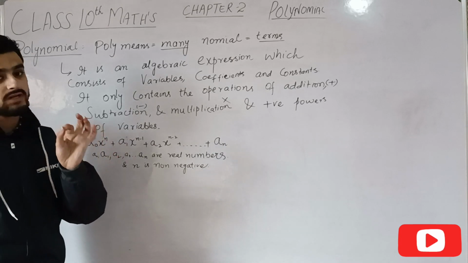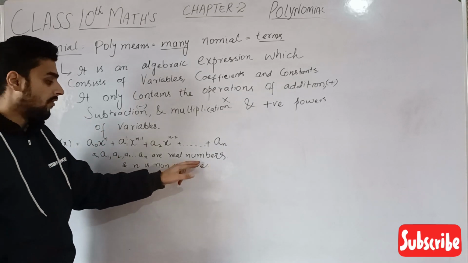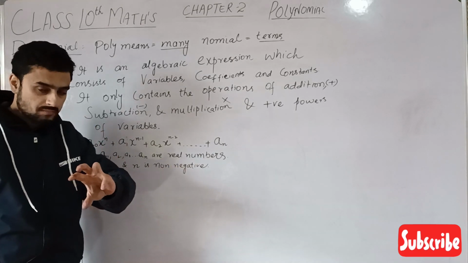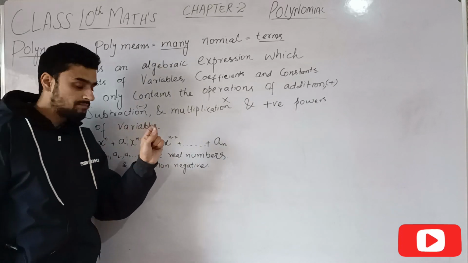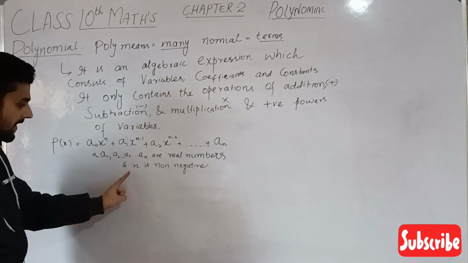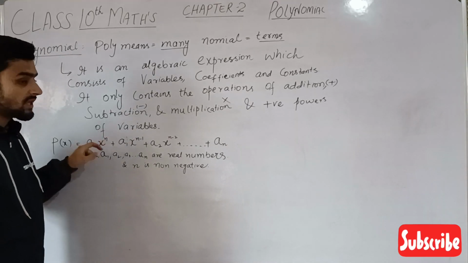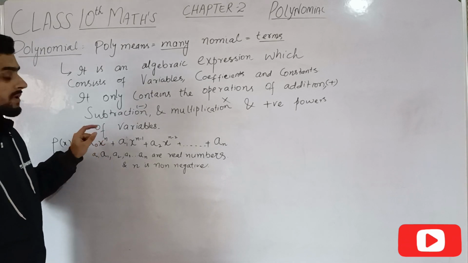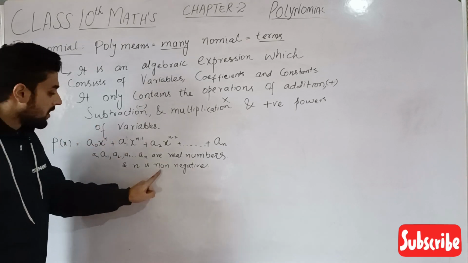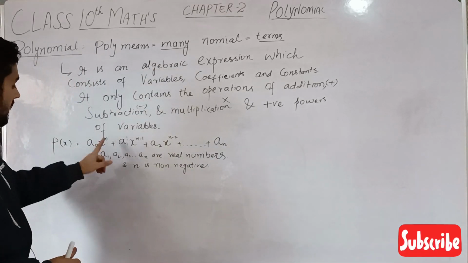But there will be no decimal numbers. This is very important, because real numbers are rational plus irrational, but not decimal numbers. And what is this n? This is the power. N is the power. What should n be? Non-negative.